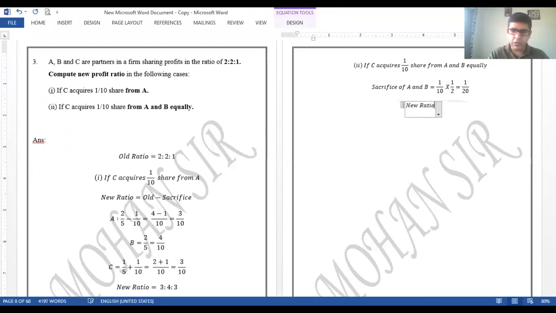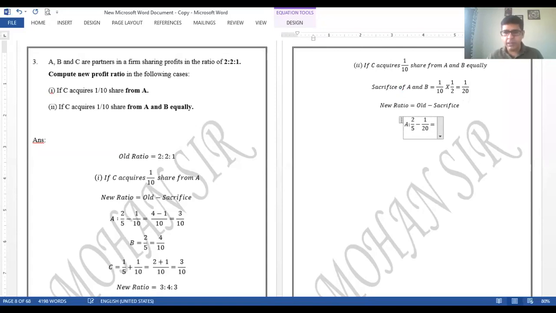Now let me write over here the new ratio. The formula for the new ratio was, that is old minus sacrifice. So let us calculate it for all the three partners. A, old share can be seen as 2 by 5, right? Minus sacrifice by A is 1 by 20.